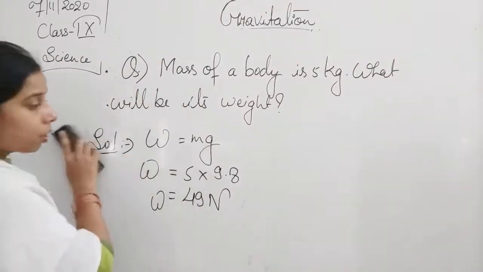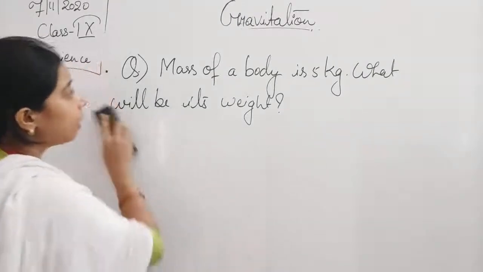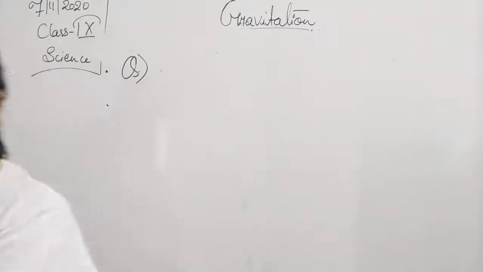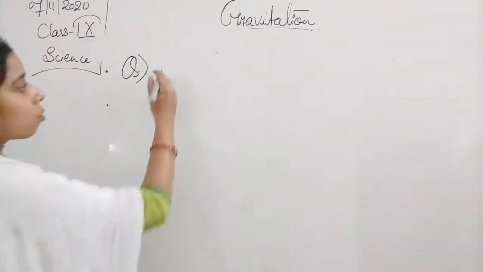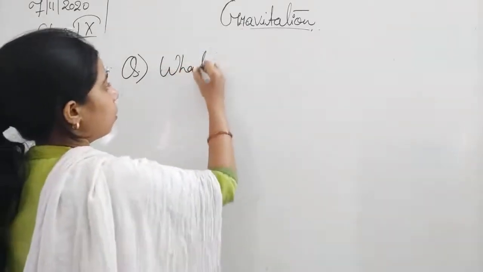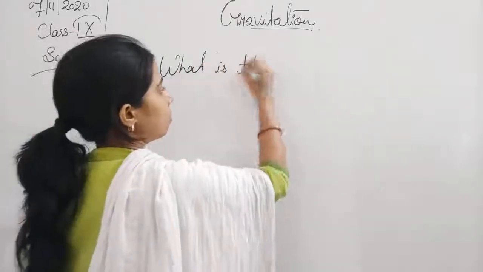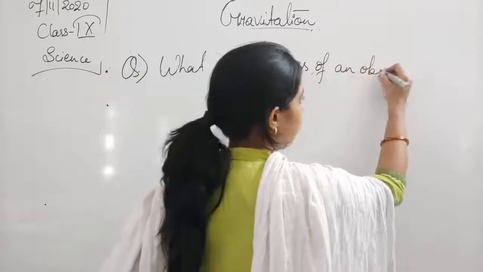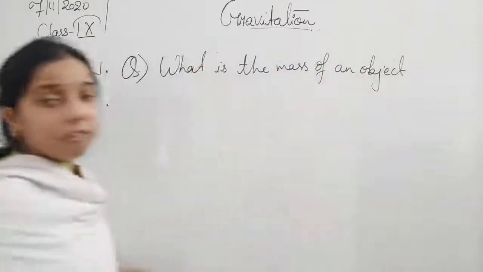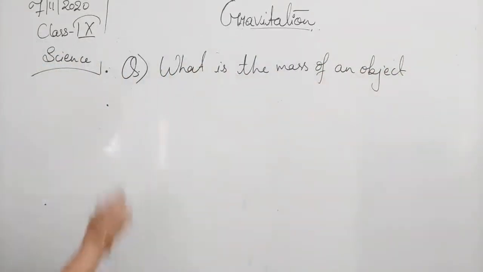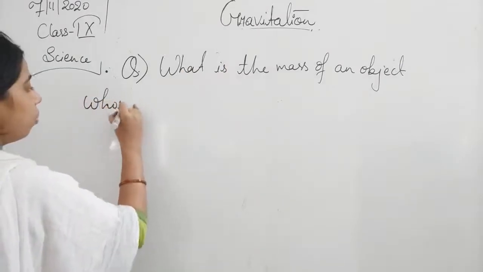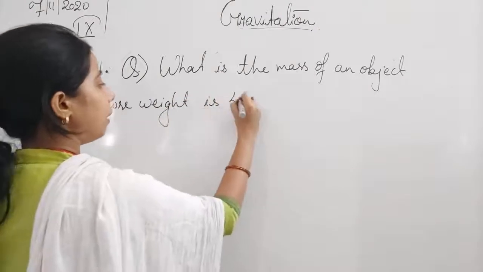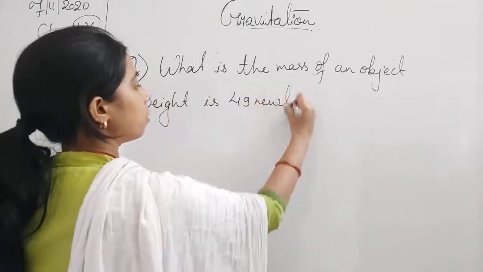Likewise, students, if instead of mass, weight is given, and the question is: what is the mass of an object whose weight is 49 Newton?